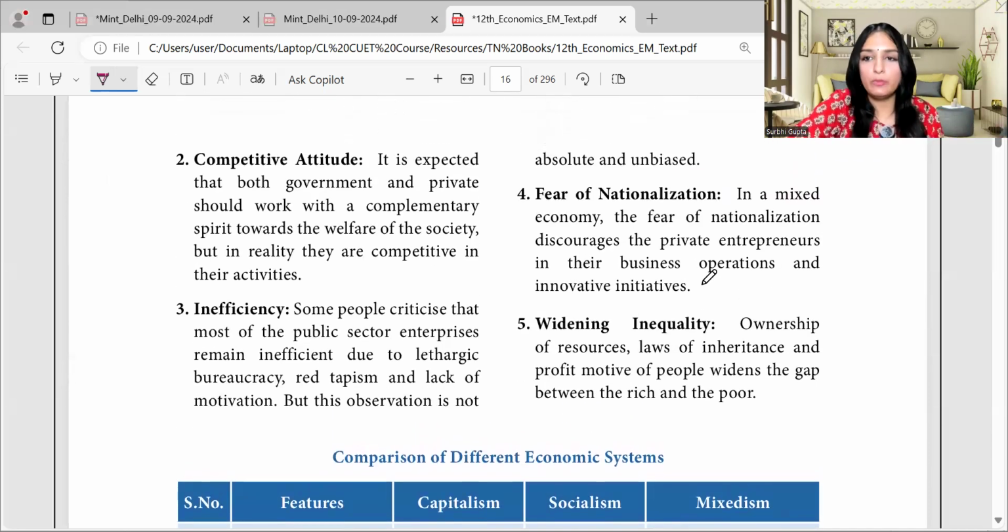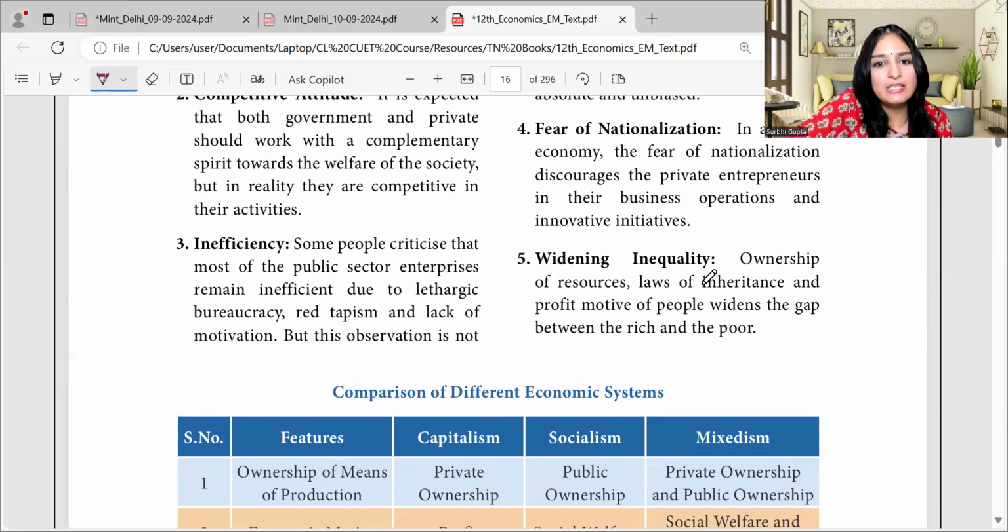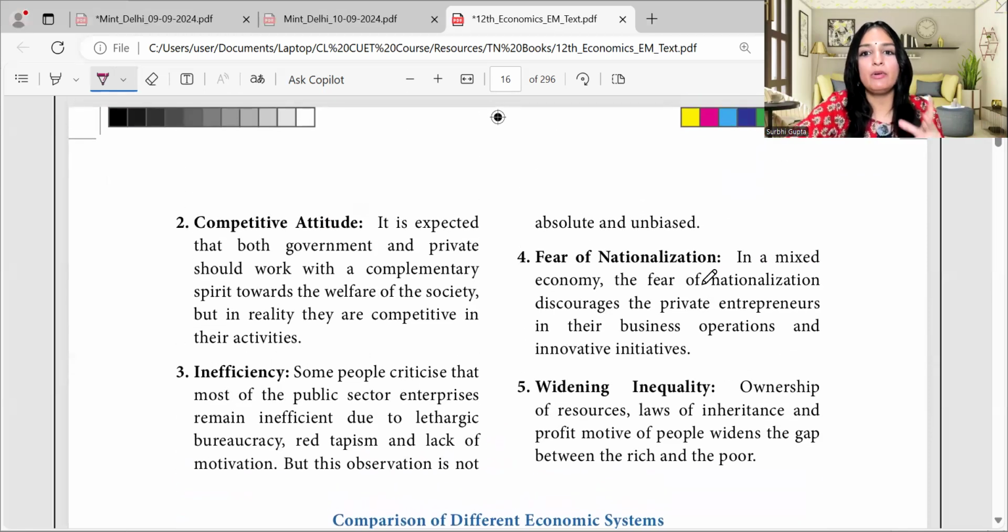Competitive attitude, that would be there. Both of them would want to prove that we are right. Inefficiencies would also be there, because bureaucracy is a little lethargic, and there's red tapeism, and there's lack of motivation. But private sector is extremely competitive, because their aim is to get the profit. So between that, there would be some or the other inefficiency.